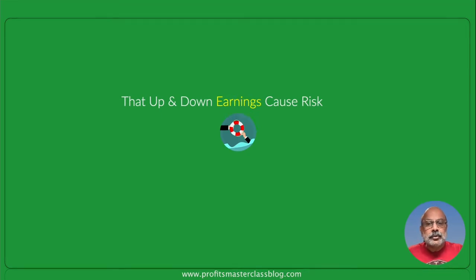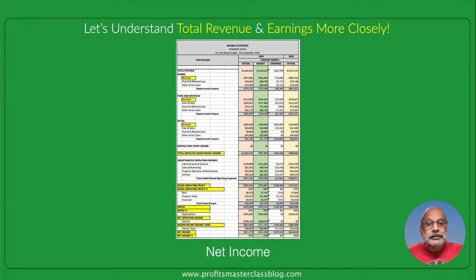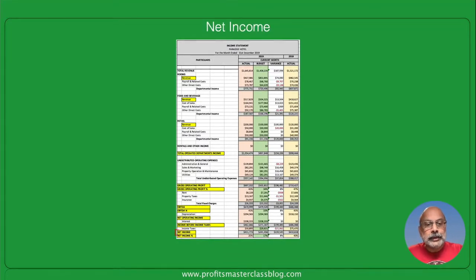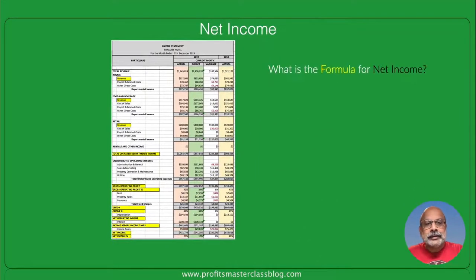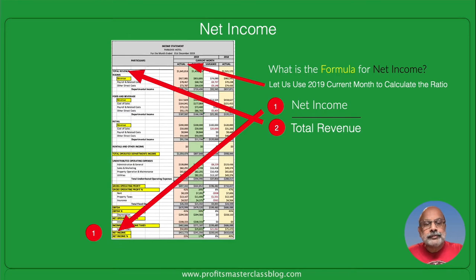Let's understand this total revenue and earnings in greater detail. So net income is what we are going to be looking at. So your first question would be, as you can see, net income is being pointed out. Your first question would be, what is the formula for calculating net income? Well, it's simple. We will be using the 2019 Paradise Hotel current month number to calculate the ratio. Number one is net income, of course, and is being pointed out right now as 1. And number 2, of course, total revenue. And then we multiply that by 100.